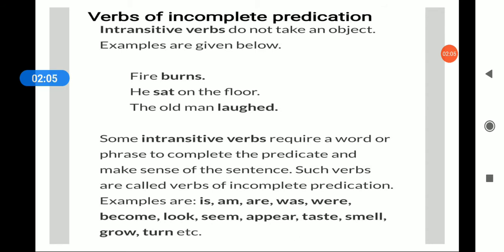But some intransitive verbs require a word or a phrase to complete the predicate and make sense of the sentence. They will not take any object, but they may require a word or a phrase to make sense of the sentence. Such verbs are known as verbs of incomplete predication. Examples are: is, am, are, was, were, become, look, seem, appear, taste, smell, grow, turn.